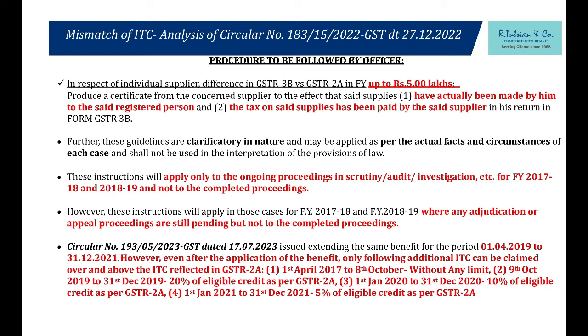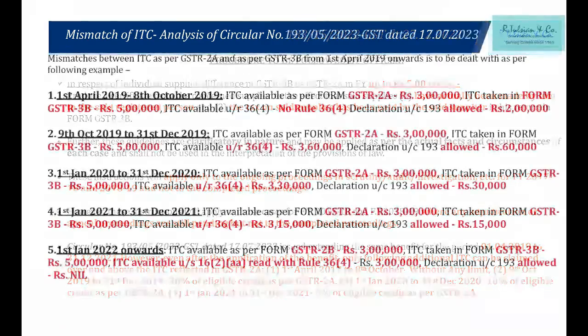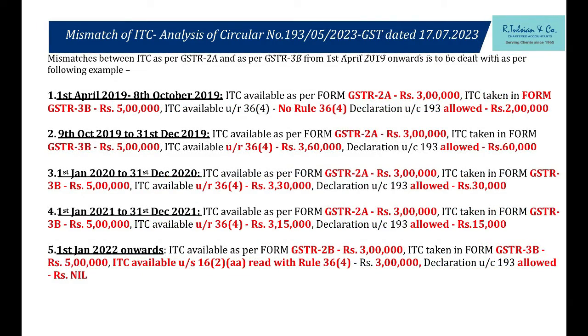What does it say, sir? See this example, everything will be clear. This I have broken up. Okay, why broken up? Because of Rule 36 sub-rule 4. When did Rule 36 sub-rule 4 come? What does the rule say? Do we remember? It mentioned that if you have 3 lakh rupees in 2A, no problem, sir, I understand the plight, I will allow you 20% additional credit for that particular month. For which period? From 9th October to 31st December. I'm going to apply that.